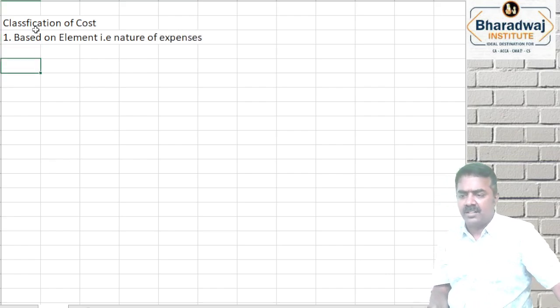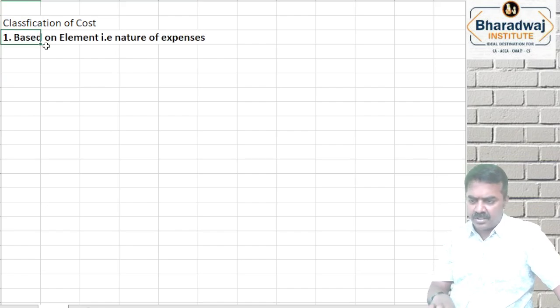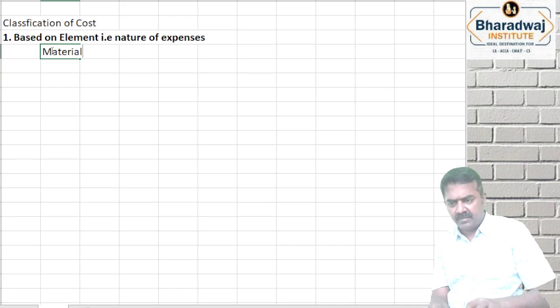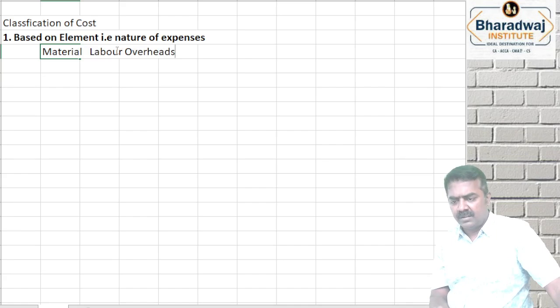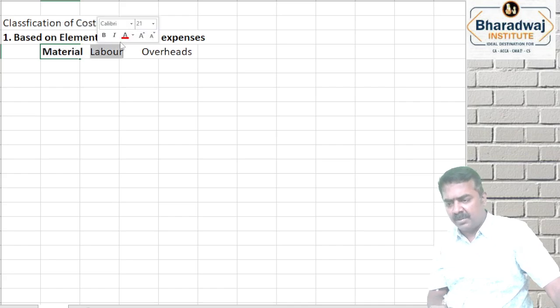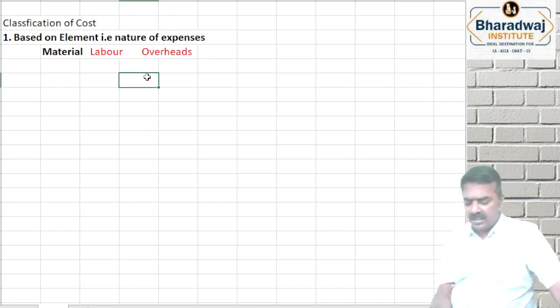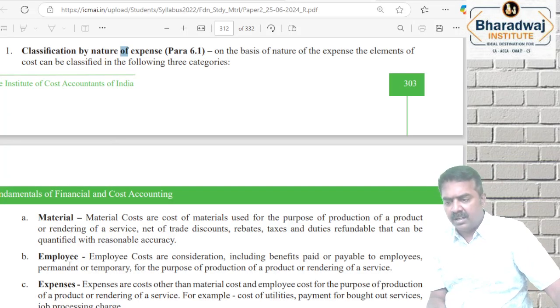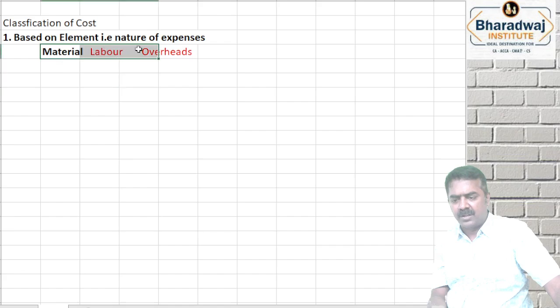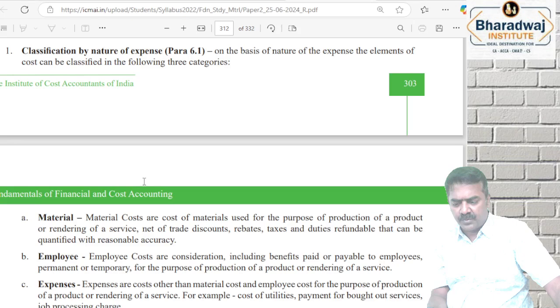இனி எந்த ப்ராடக்ட் வேணாலும் எடுத்துங்க, whatever may be the product, there will be 3 elements of cost: material, labor, overheads. ஒரு எந்த ப்ராடக்டோ சர்வீஸோ இந்த 3 இல்லாமல் பண்ணவே முடியாது. மெட்டீரியல் காஸ்ட், லேபர் காஸ்ட், அண்ட் விச் ஒன்? ஓவர்ஹெட் காஸ்ட் மே பி ப்ரொடக்ஷன் ஓவர்ஹெட்ஸ், அட்மினிஸ்ட்ரேஷன் ஓவர்ஹெட்ஸ், ஆர் செல்லிங் ஓவர்ஹெட்ஸ். Material, employee is nothing but labor cost. Expenses is nothing but other than material and labor cost, we call it as which one? Overheads. Clear? So based on element, this is how the costs are classified.